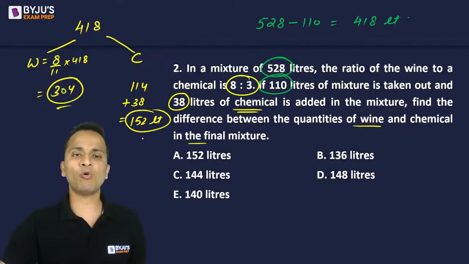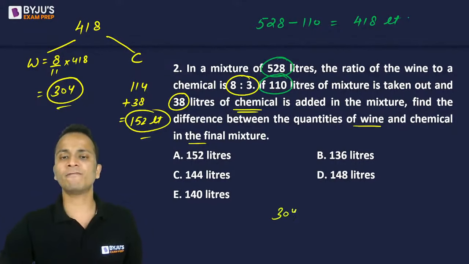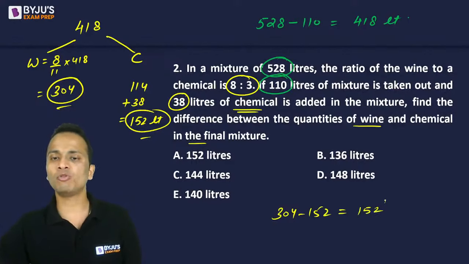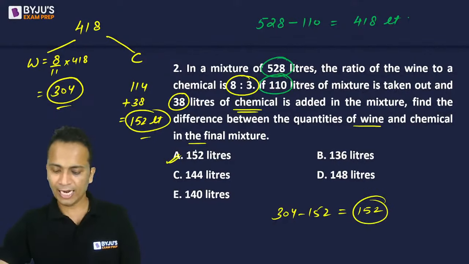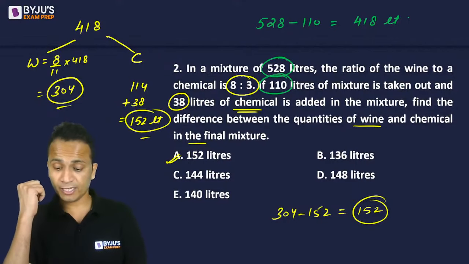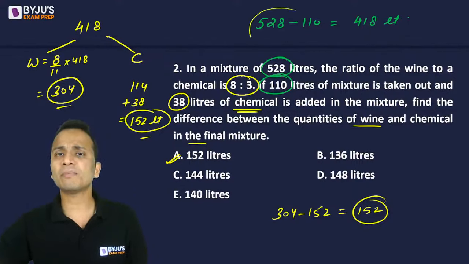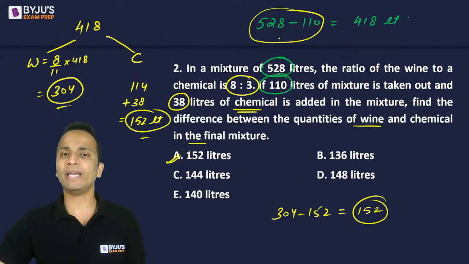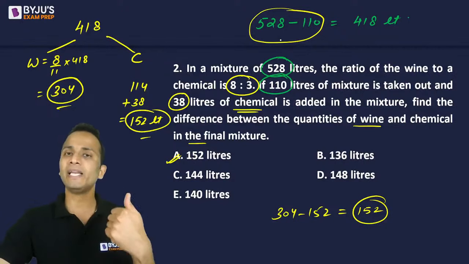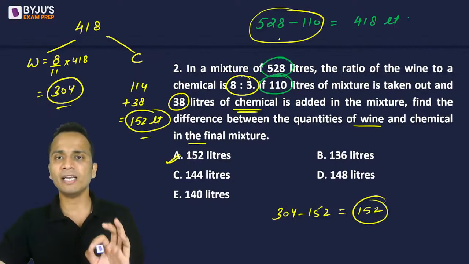So 304 and 152, 304 and 152 में difference calculate कर लो. Answer will come out to be 152, and that is option A. Okay, so option A is the correct answer. Now what I did here was I initially subtracted 110 from 528. ठीक है, मैंने पहले रेशियो में कन्वर्ट करके फिर सब्ट्रैक्ट नहीं किया.